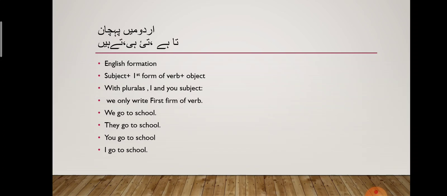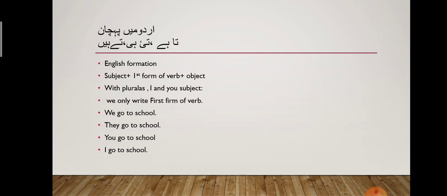Okay, let's begin. What is the English formation of this tense? I have discussed before as well that after subject we simply add first form of verb and then comes object. So subject performs the main action which comes in the start, and then first form of verb. As you all know that there are three forms of verbs, so we add only first form of verb in present indefinite sentence, and then object comes in the last.